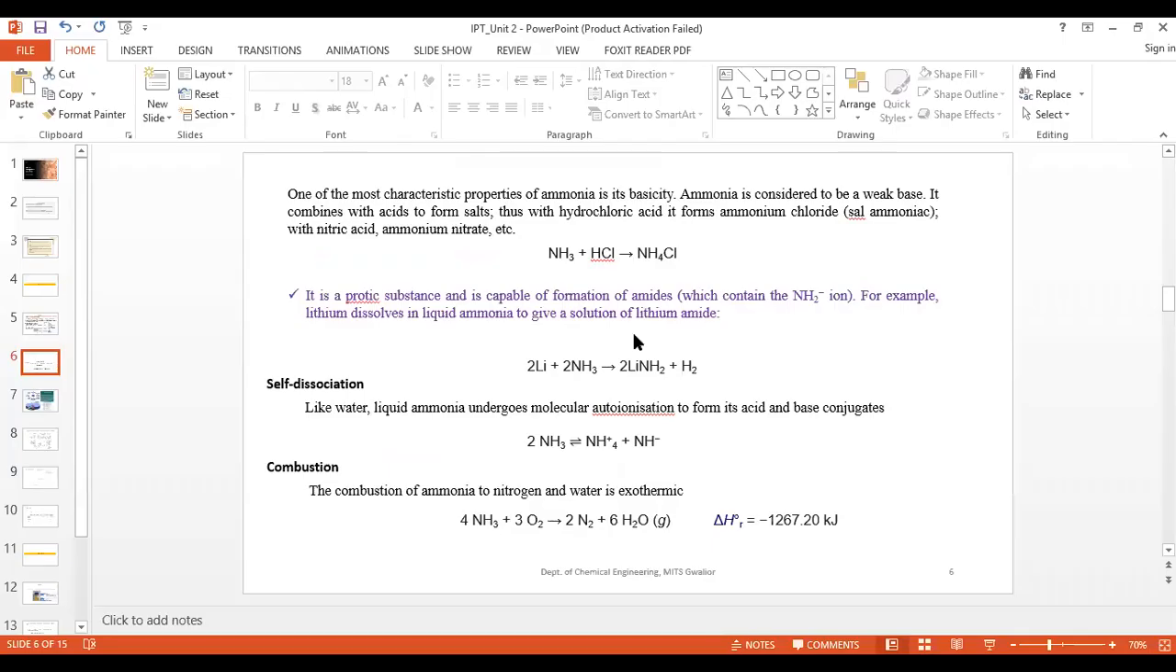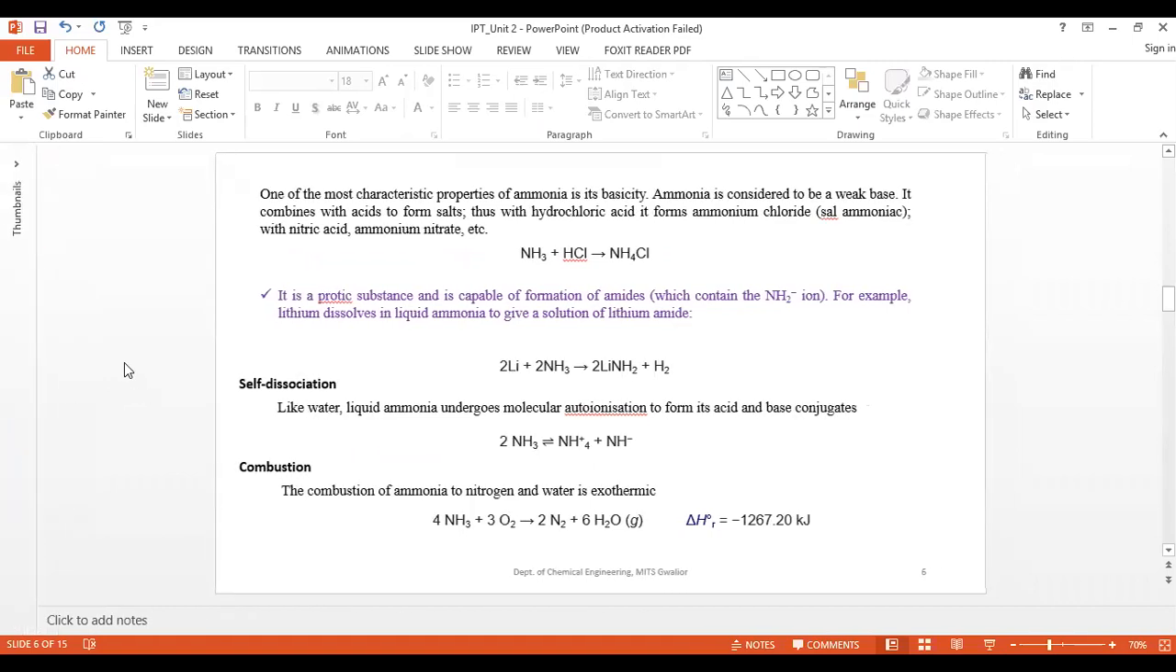One of the most characteristic properties of ammonia is its basicity. Ammonia is considered to be a very weak base. It combines with acid to form salt. Thus, with hydrochloric acid, it forms ammonium chloride. Here you can see.